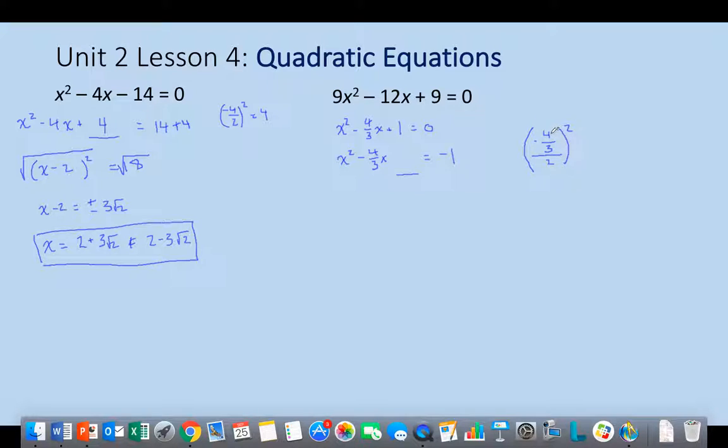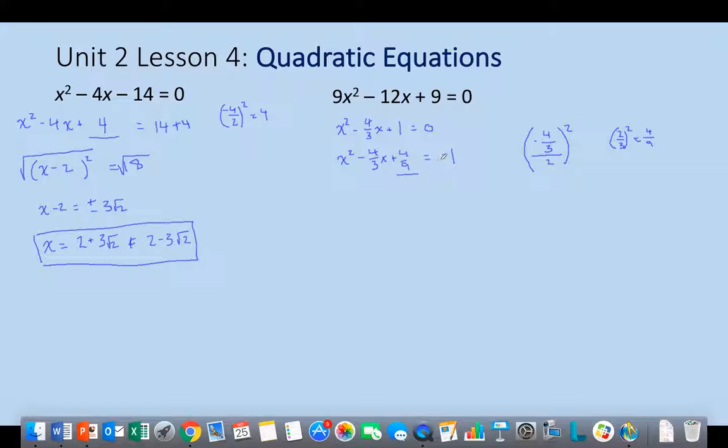Well, half of 4/3 is going to wind up being 4/6, or sorry, 2/3, and then 2/3 squared is going to be 4/9. So my value here is going to wind up being 4/9.